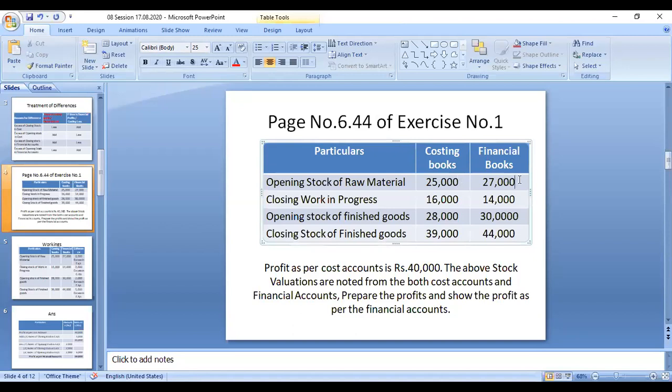For the same period transaction and the same product manufacturing, they are taking a different amount in the two sets of books. For cost accounting, they are taking 25,000, here 25,000. This is a difference. So for all the amounts, there is a difference. There is no difference, so you need not.